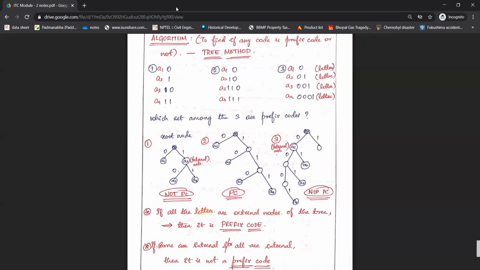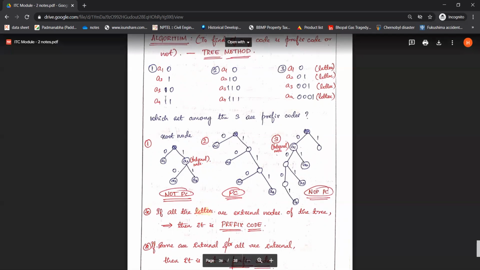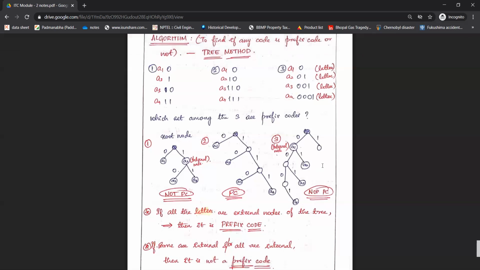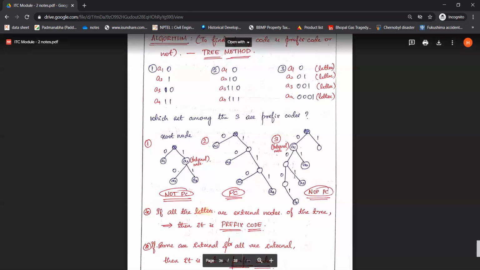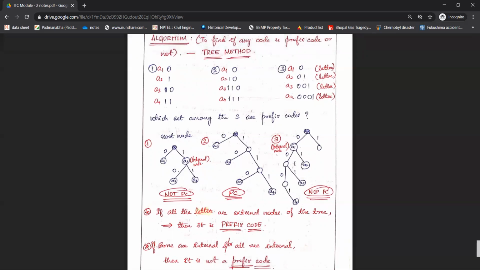We must have all the alphabets or letters, A1, A2, A3 and A4, as external nodes. All the nodes should be external. Not even a single node should be an internal node. If all the nodes are external nodes, we regard that particular set of codes as a prefix code.